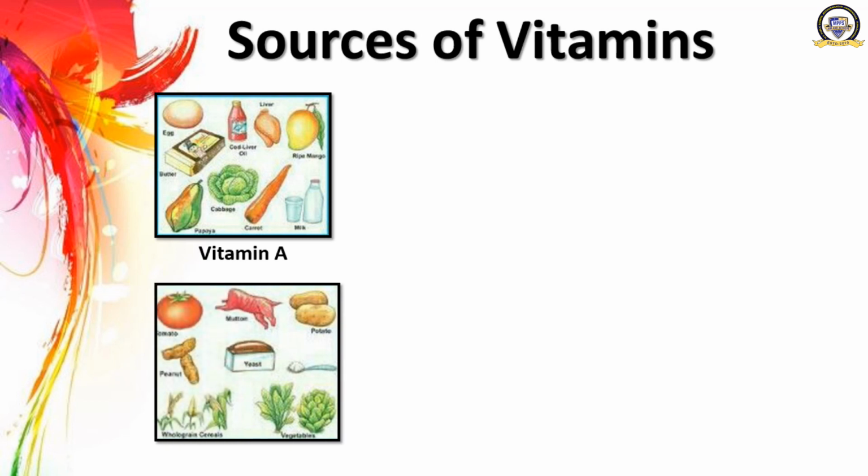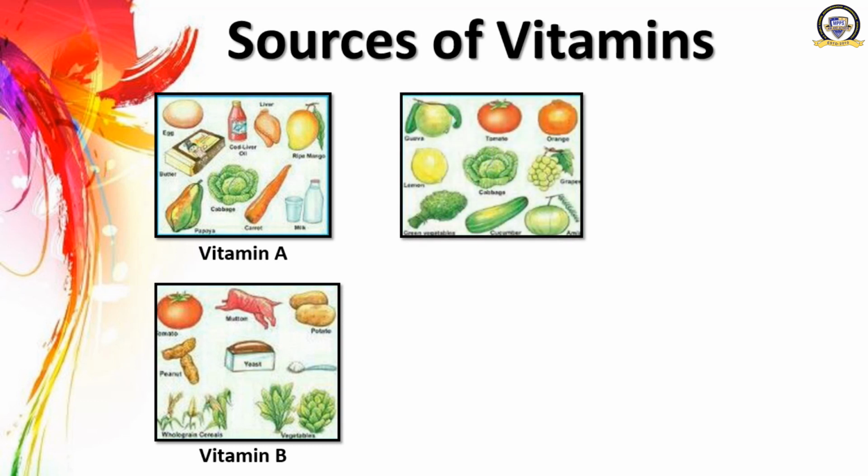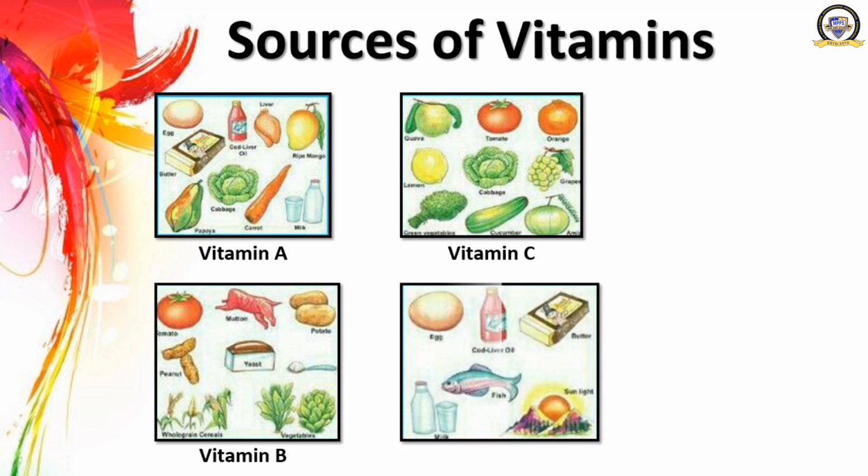Now let us have a look on this picture. They are the sources of vitamin B. The sources of vitamin B include tomato, peanut, whole grain cereals, yeast, potato, maltose, etc. See this picture. They are the sources of vitamin C. They include guava, lemon, cabbage, grapes, tomato, orange and many more.